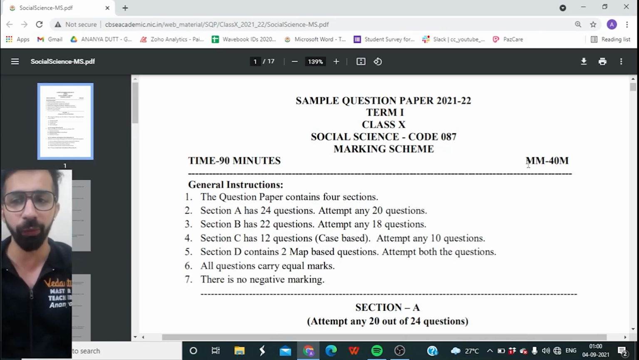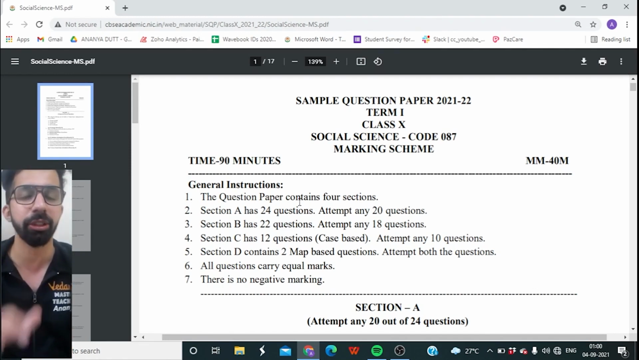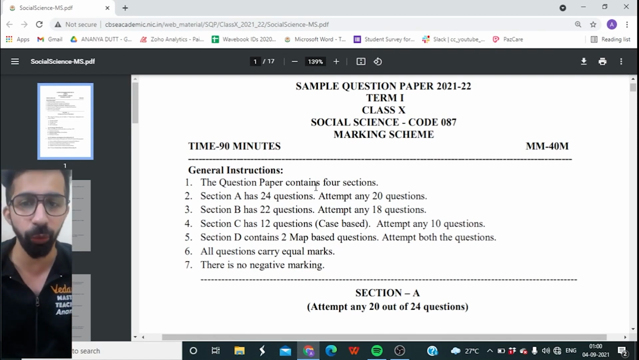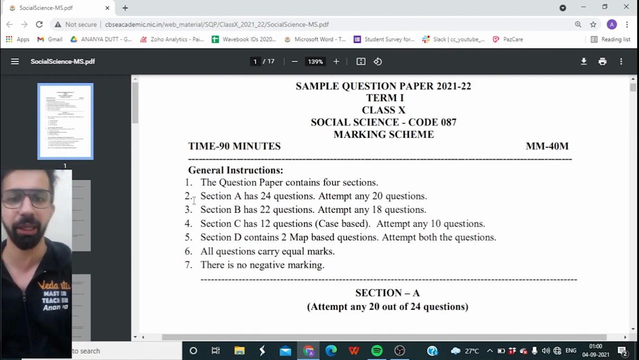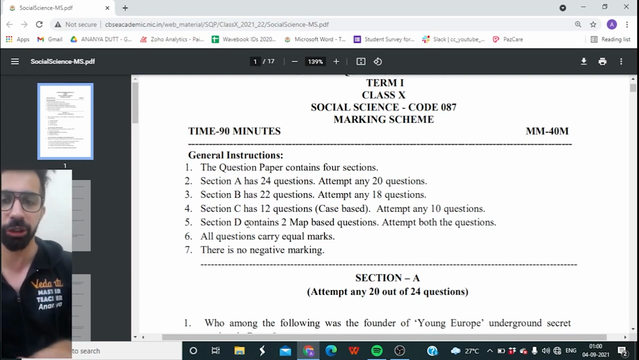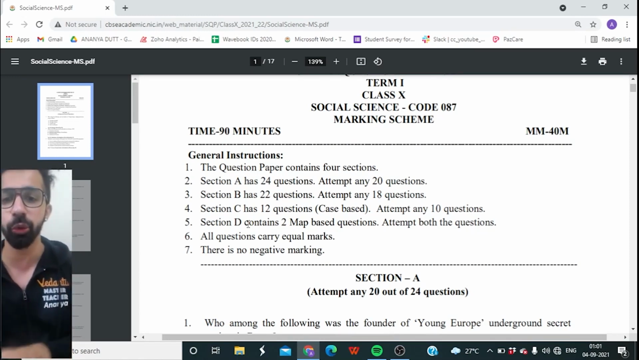First of all, I want you to ignore the maximum marks of 40 written over there. Why? Because the instructions say the question paper contains 4 sections. Section A has 24 questions, attempt any 20. Section B has 22 questions, attempt any 18. Section C has 12 case-based questions, attempt 10. And section D contains 2 map-based questions.